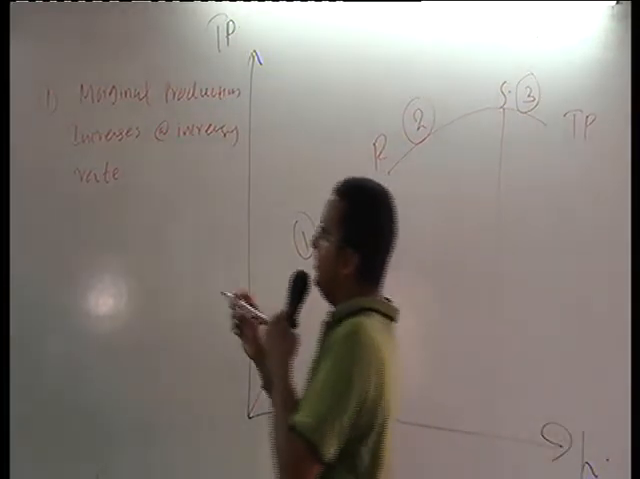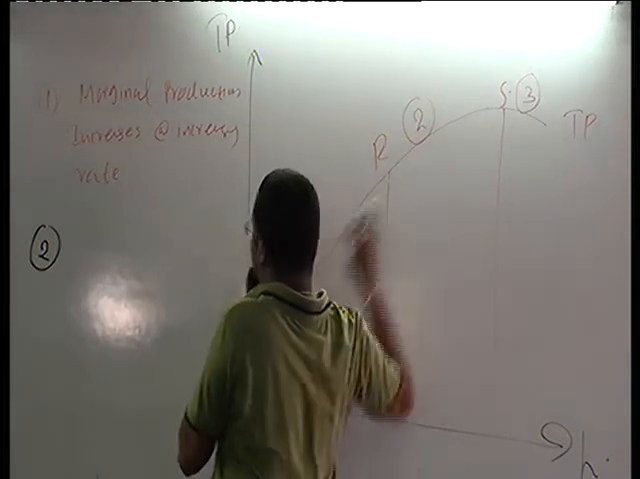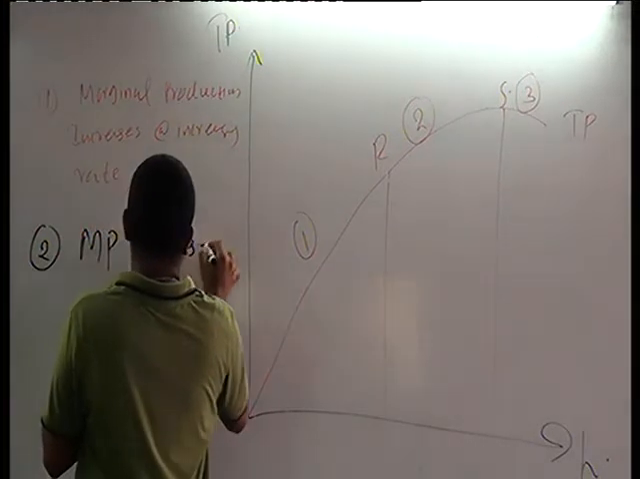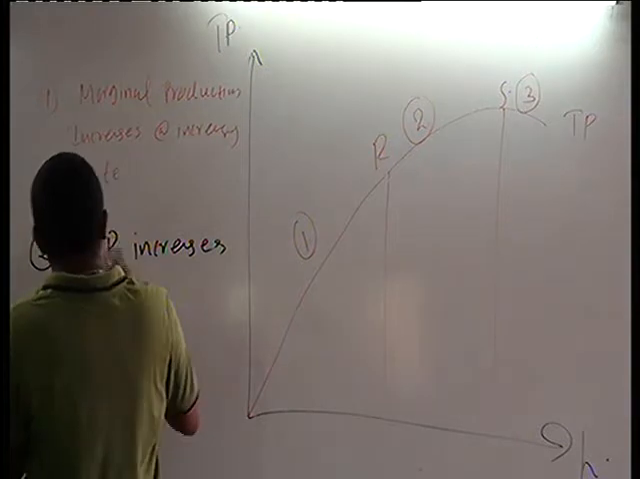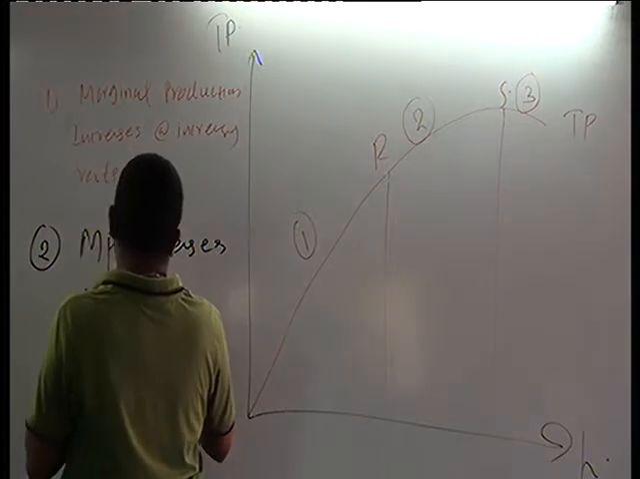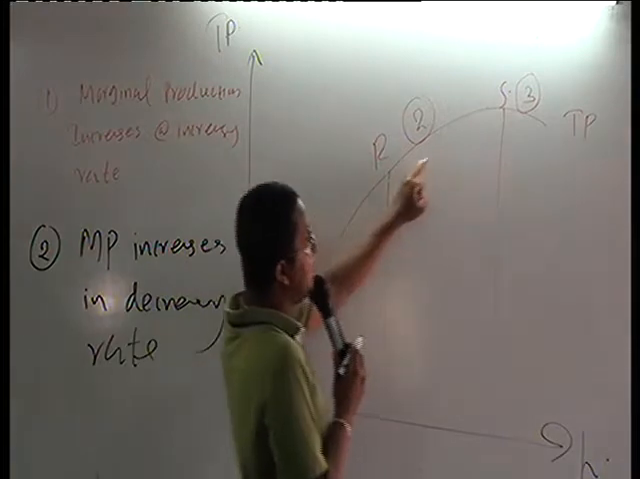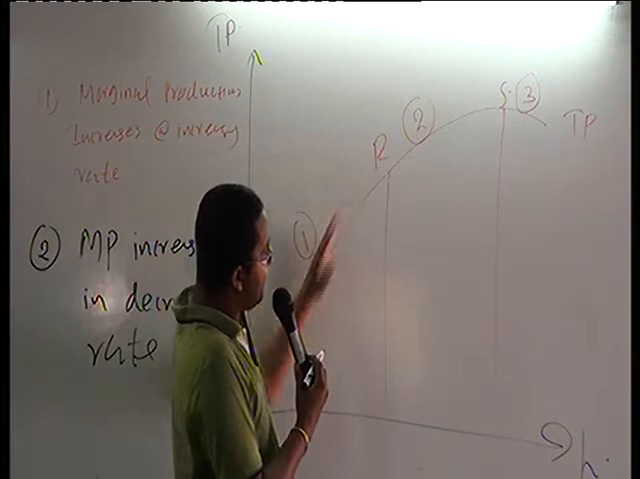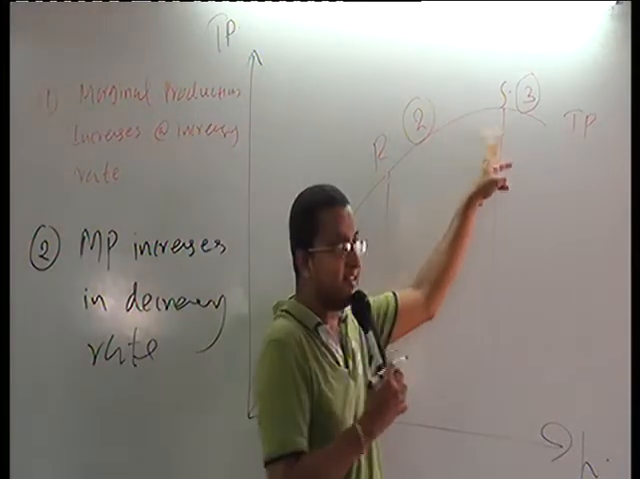Second stage, from R to S, still marginal production increases, but it increases at a decreasing rate. That is why the slope in this area is very flat. Here the slope is quite flat.